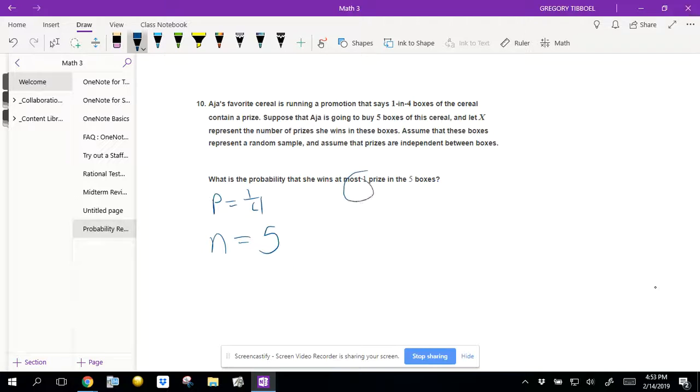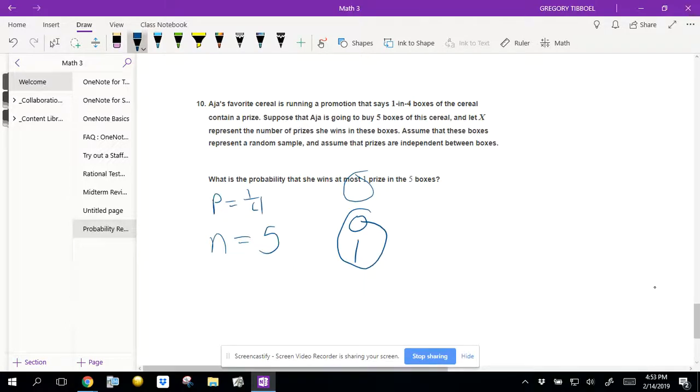Now, at most, what does most include? Well, I could win 0 prizes out of 5. I mean, I buy 5 boxes, I have a 25% chance, and it never pans out for me. Or I can win 1. That's what at most 1 means. So these are 2 options.